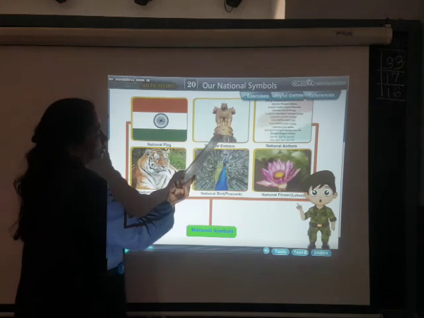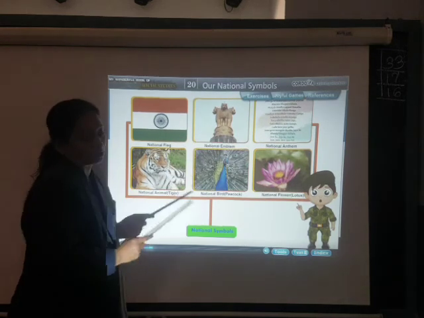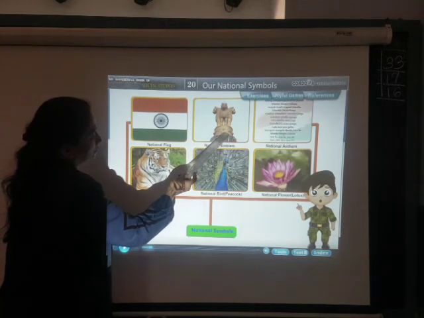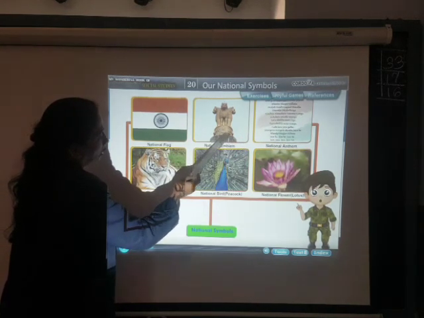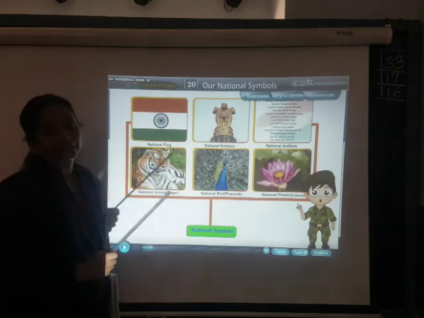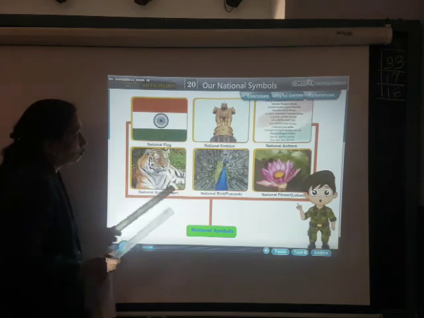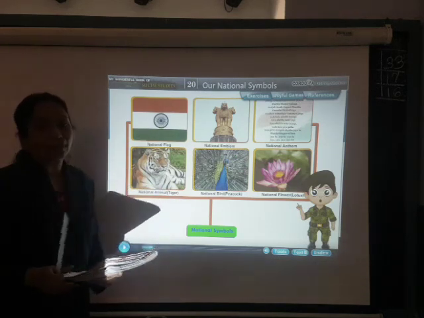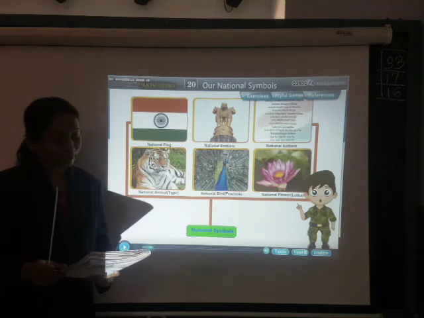One is a bull and one is a horse. In between you can see there is a wheel, and Satyameva Jayate is written there. Now what all this stands for, I'm going to read. The national emblem is the seal of the government of our India.